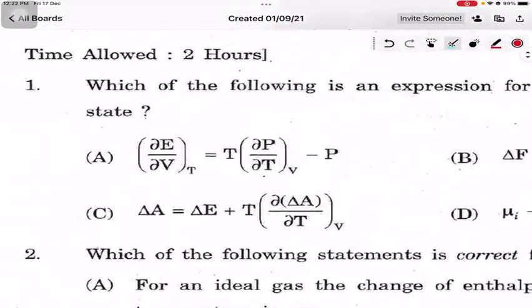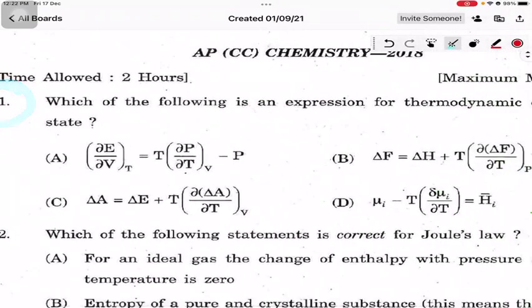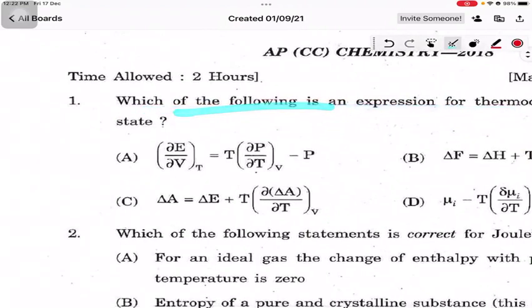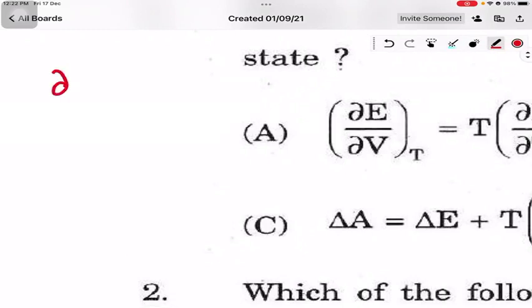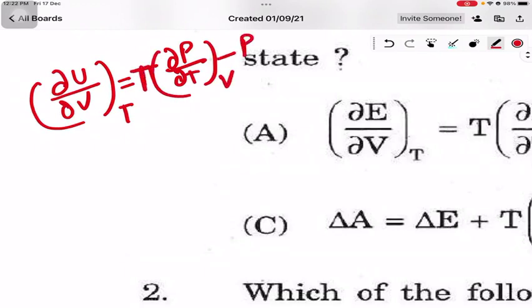Let us start with the first question: which of the following is an expression for the thermodynamic equation of state? We have two equations of state in thermodynamics. The first equation of state is del U by del V at constant T is equal to T del P by del T at constant V minus P. This del U can be written as del E also. It is one and the same thing.